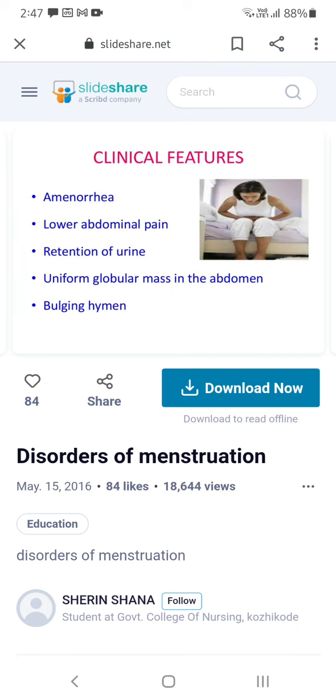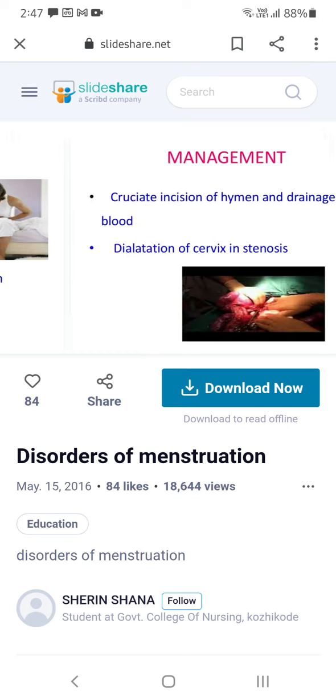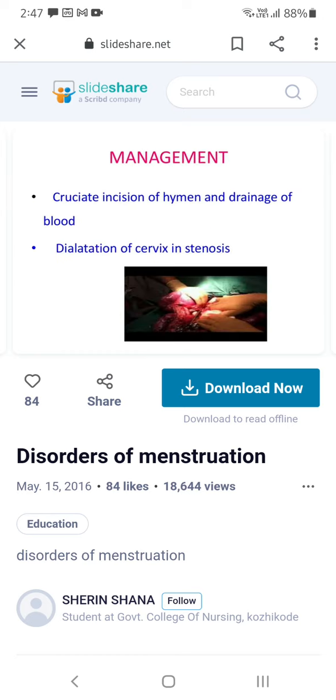So what are the clinical features? Mostly amenorrhea, no bleeding will be seen, abdominal pain, retention of urine, a uniform globular mass in the abdomen, and bulging of the hymen you can see. Because of the pressure inside, the hymen, a thin layer in the vaginal area, bulges. For treatment, cruciate incision of the hymen and drainage can be done. If the problem is related to the hymen layer, we can remove it so that the blood will come out.